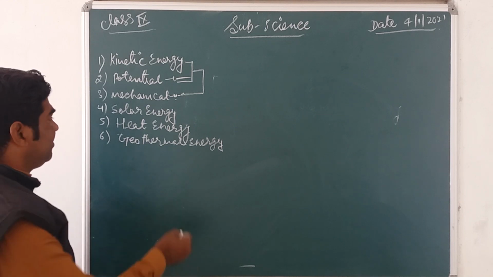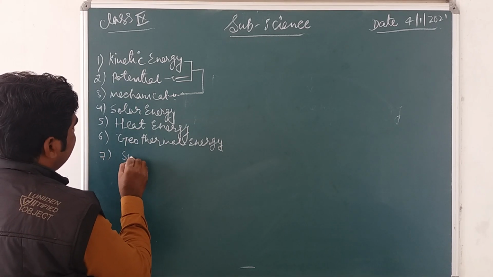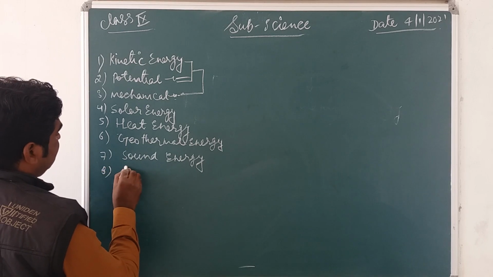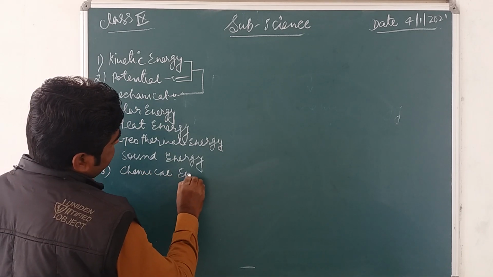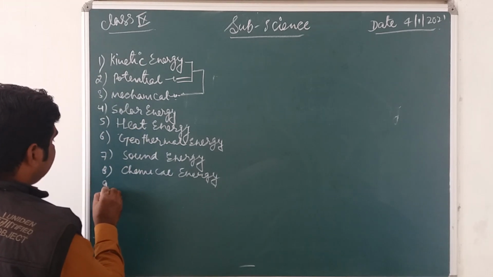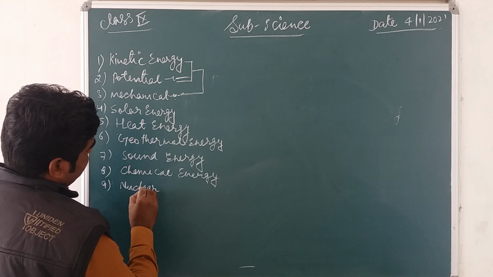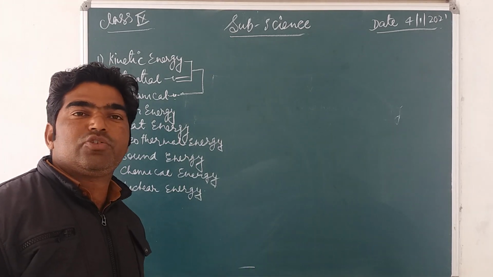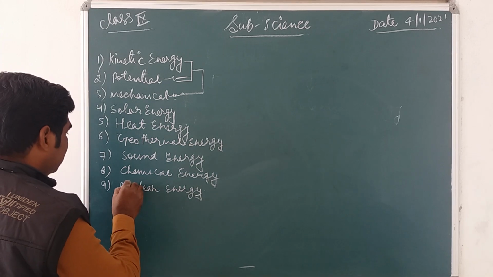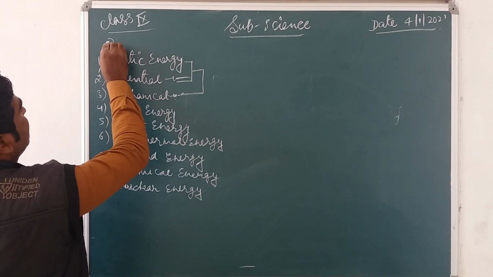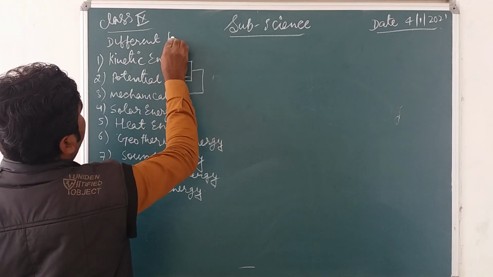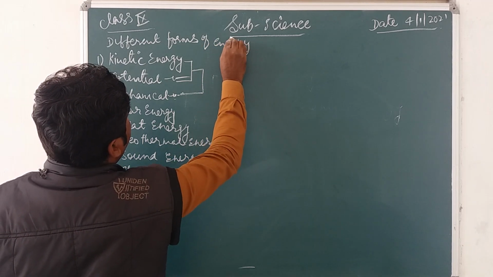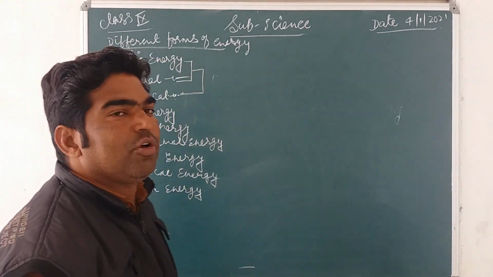Then solar energy, heat energy, sound energy, chemical energy, and nuclear energy, which we derive from the nucleus of atoms like uranium and many others. These are all the different forms of energy.